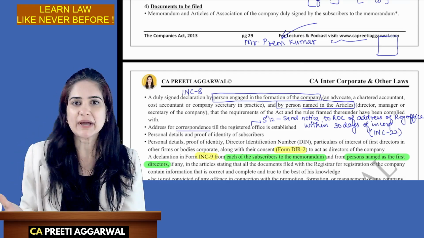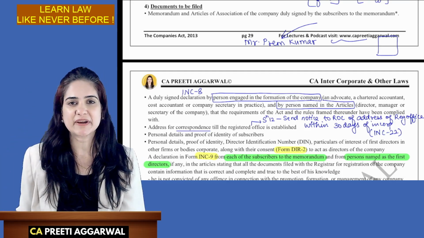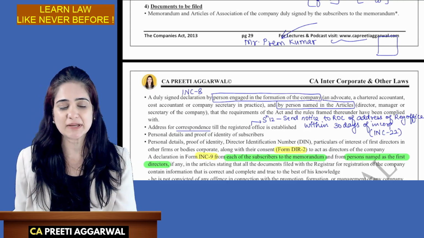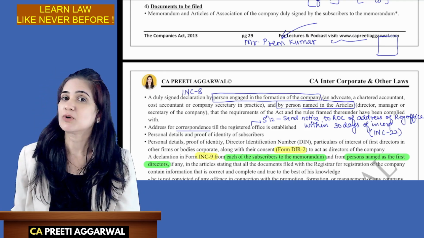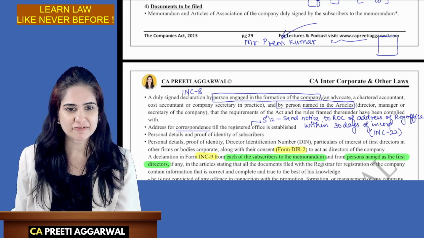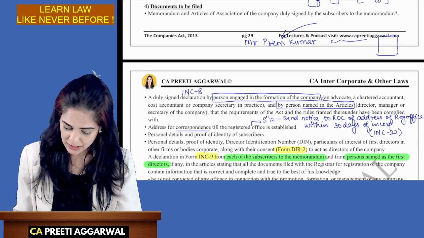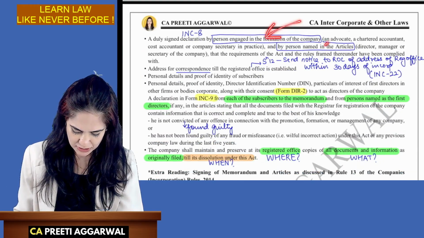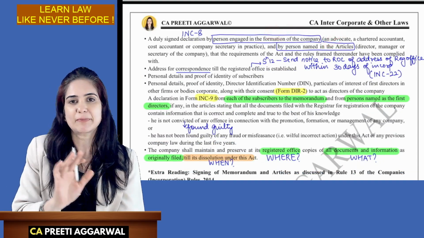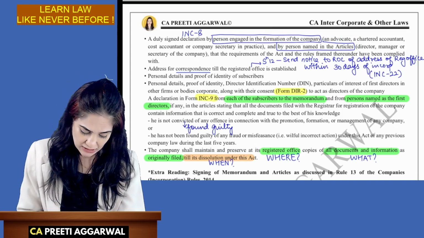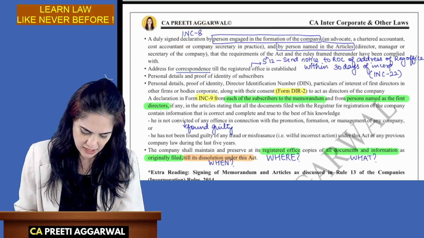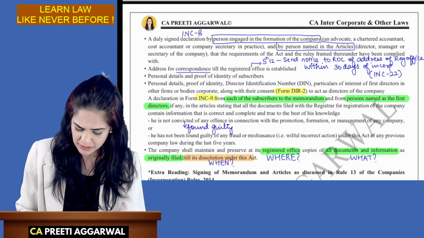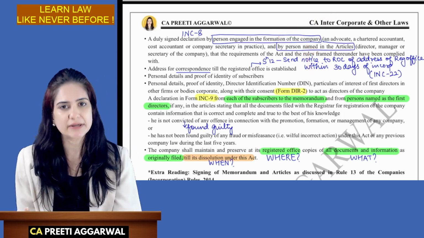ROC has no idea. Mr. Prem Kumar may one fine day come and tell, arey, my documents were with my advocate and he incorporated a company in my name. I was not even aware of it. So ROC has no means of verifying because everything is done electronically. So what will he do? He will ask these people to sign a declaration that according to them, every step has been properly complied with. This declaration will be in form INC 8. One will be by the persons who are engaged in the formation, they are outsiders, and one is by the person named in the articles, they are like an insider.